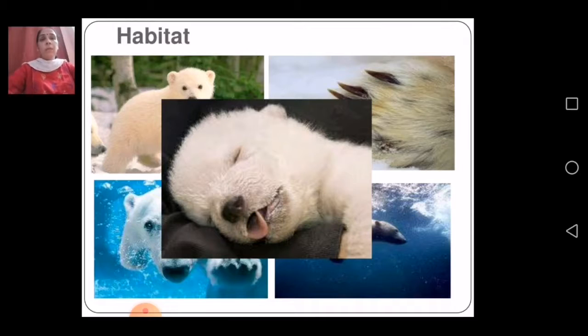Camouflage is mainly done by animals living in grassland areas. Not only grassland, this camouflage is an adaptation used by animals living in other habitats also.